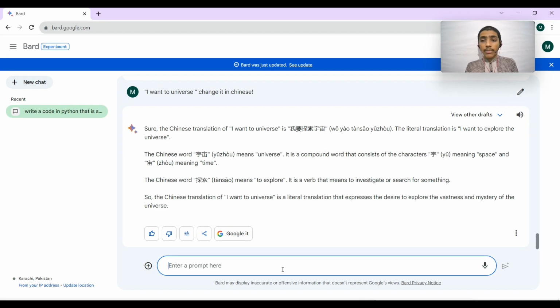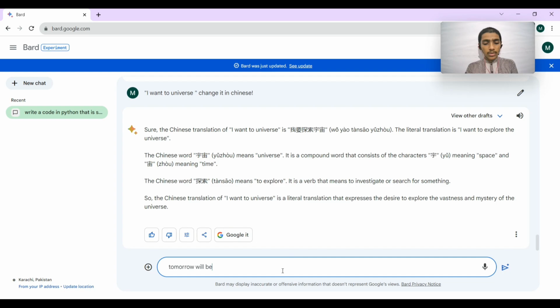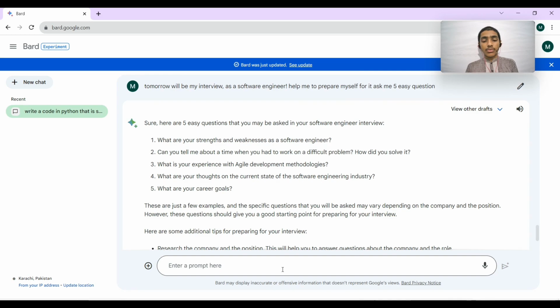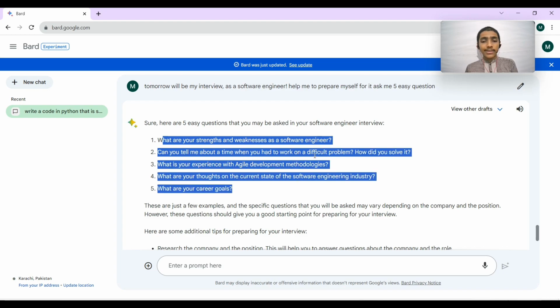Now I am going to prepare myself for an interview. We can ask hard questions as well. We can use any type of information you want. As you give the prompt, that type of information it will generate for you. The more powerful your prompt is, the more powerful the information it will generate. Here are five easy questions asked in a software engineer interview. It has listed five easy questions.